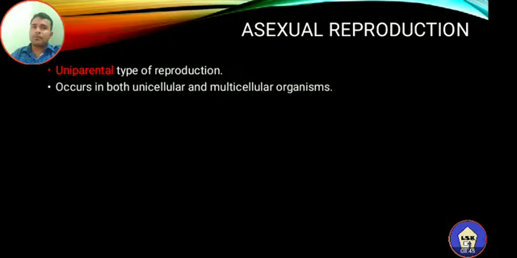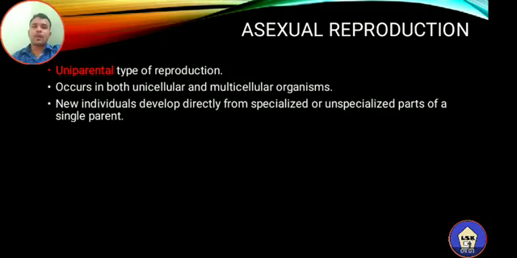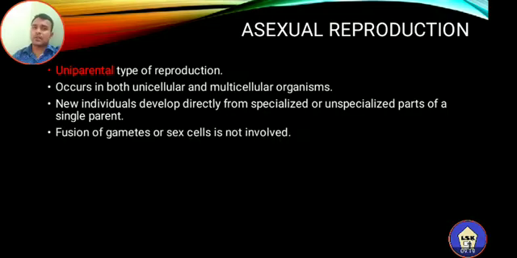The next property: the asexual mode of reproduction occurs in both unicellular and multicellular organisms. It is commonly found in unicellular organisms. Even in multicellular organisms, certain types of asexual reproduction are found. In asexual reproduction, the new individuals develop directly from the specialized or unspecialized parts of a single parent. In most cases, specialized, modified structures are developed and involved in asexual reproduction. Sometimes it may be an unspecialized part also.